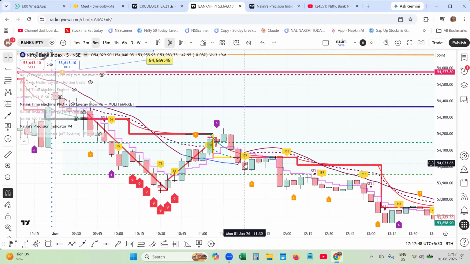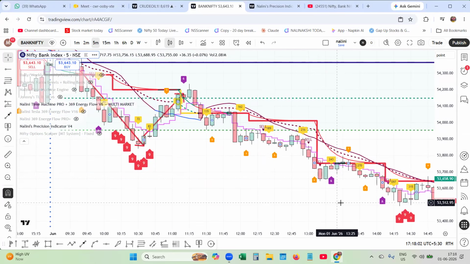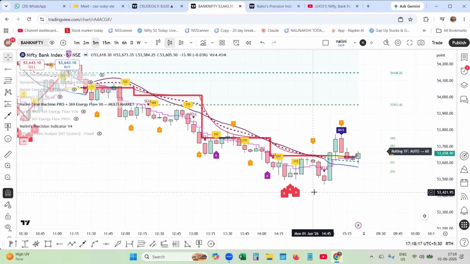11:15 to 11:30, the market started trading below the rolling pivot. It has become red. Gann Hilo has become magenta. The trend was confirmed, and you could have so easily traded. This purple color is the rolling pivot of this Tesla indicator. So I have applied both the indicators. You can see time-wise it has gone.